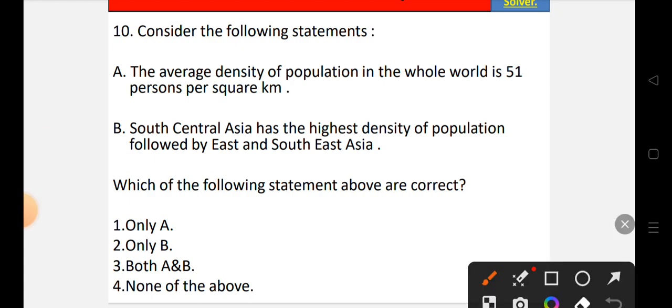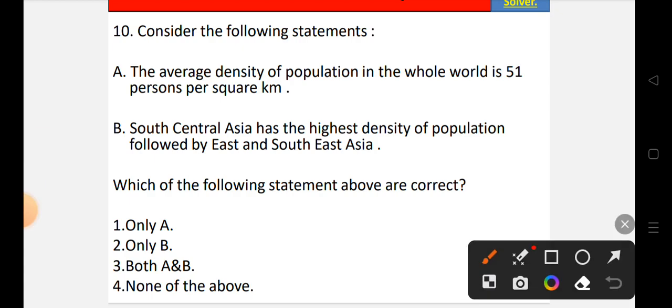So when it comes to the population density, of course, as per the data, the average density of population in the whole world is 51 persons per square kilometer. So statement A is correct. And also South Central Asia has the highest density of population, followed by East and Southeast Asia. So statement B is also correct. So as both the statements are correct, option third is the correct answer, that is both A and B are correct.